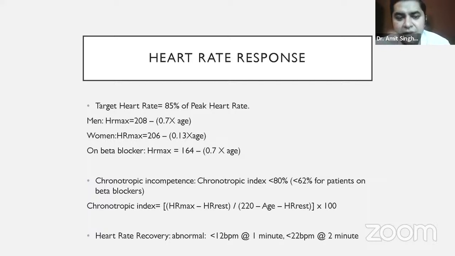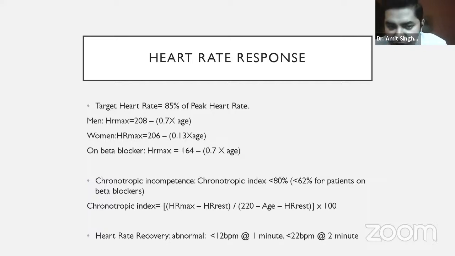The same is true for heart rate. When a person performs an activity, there is a peak heart rate which he achieves. That becomes the expected heart rate, and 85% of that expected heart rate is what we are targeting. Suppose, for example, someone's peak heart rate comes out to be 200. Then 85% of that comes to around 170.